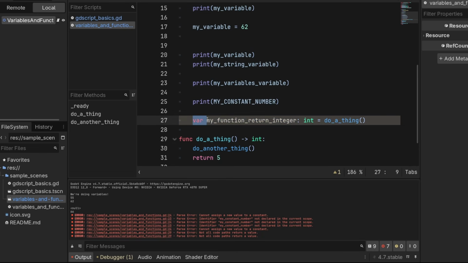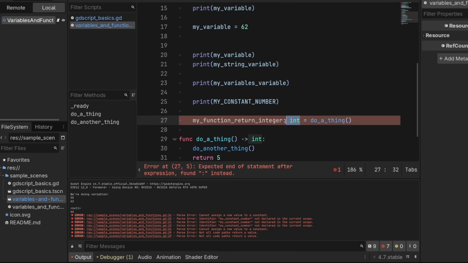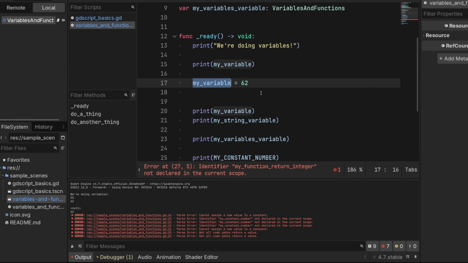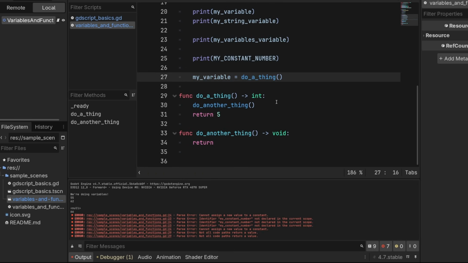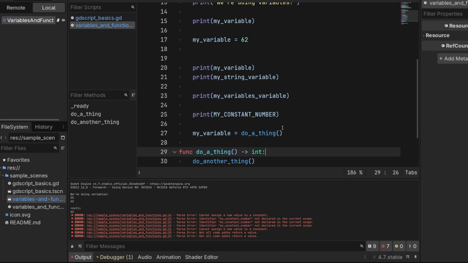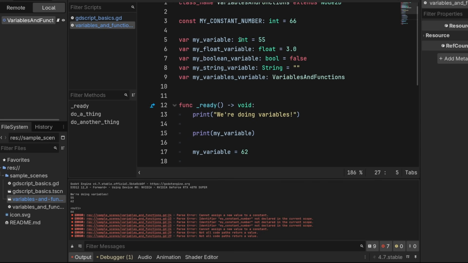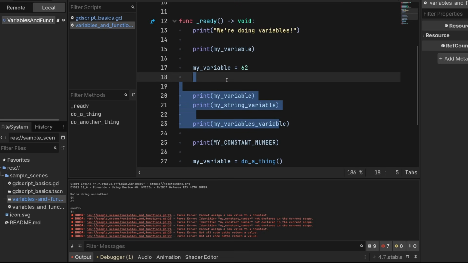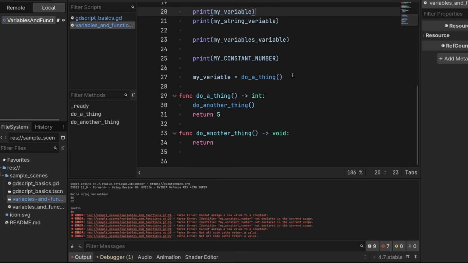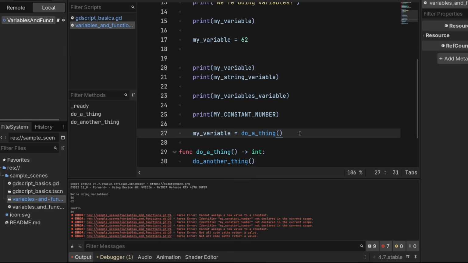We use var here, we're declaring a brand new integer, a new box, but we could also put it in our old box, which is also very useful. We can make my variable equal do a thing. Totally okay. Now this is changed on the class itself rather than inside of the function. So any other function outside of this is going to have this change happen to it. This is a little confusing, so if it's burning out your brain, don't worry about it too much.